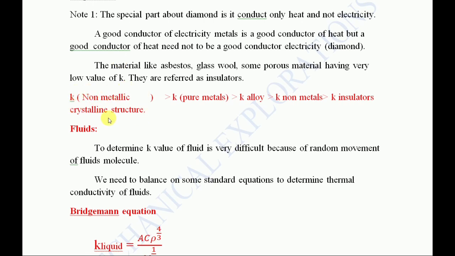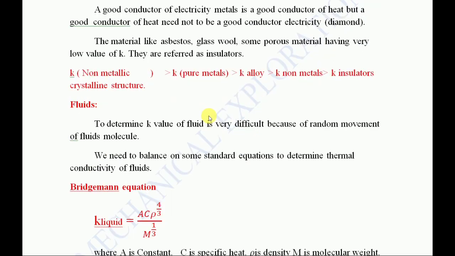See, this is the overall thing. Whatever we have discussed, the conclusion is this. Thermal conductivity of non-metallic crystal structure is more than pure metal or non-metal insulator. Similarly, pure metal's thermal conductivity is more than this. Alloy is more than this too. Non-metal is more than insulator. In insulator, you already know, it is very less.